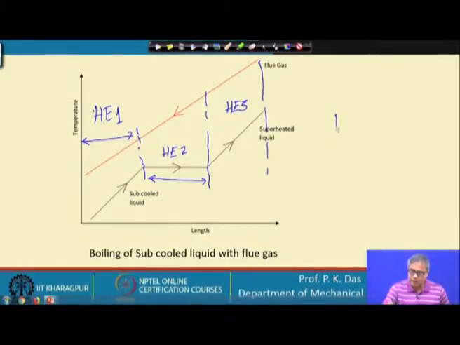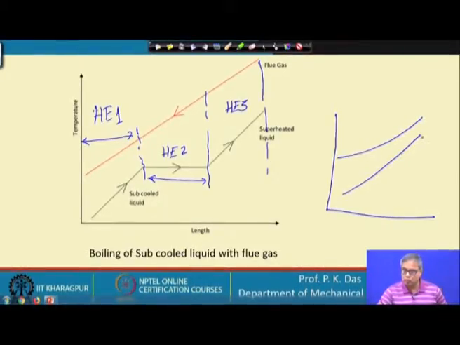Suppose I have a normal 2 fluid heat exchanger, let us say a counter current 2 fluid heat exchanger, and both the fluids are in single phase. So, this side is temperature and this side is length. Here you see the counter current heat exchanger, and how will I decide the length of the heat exchanger?